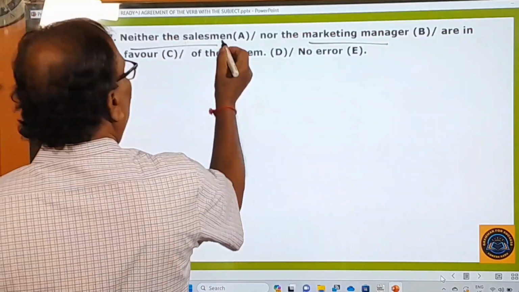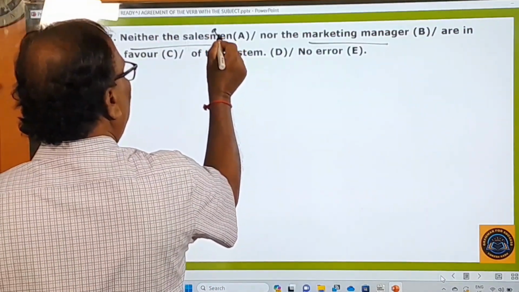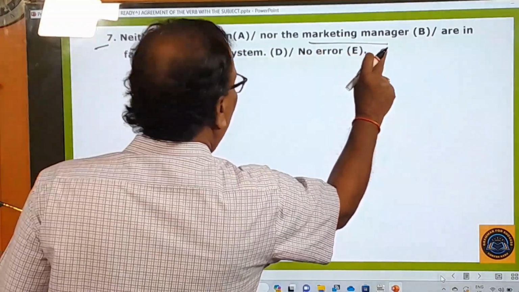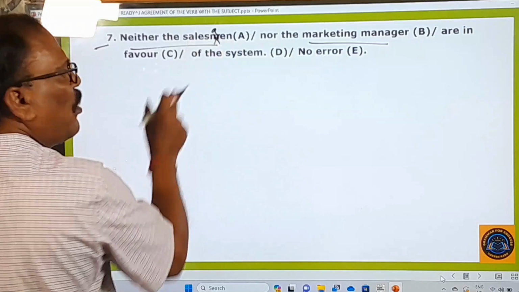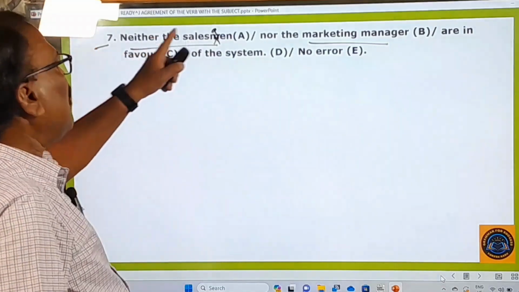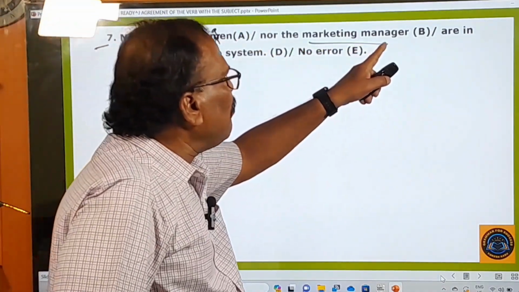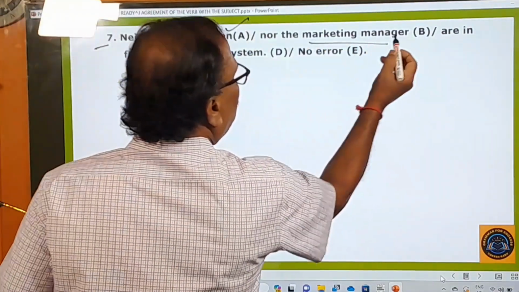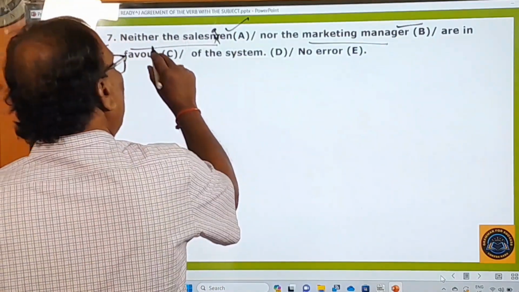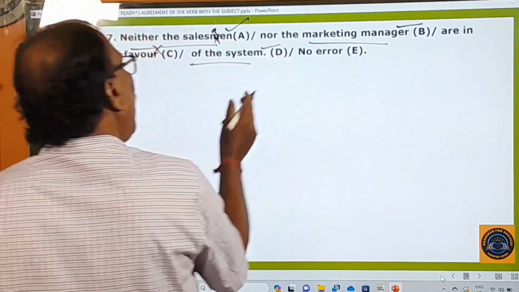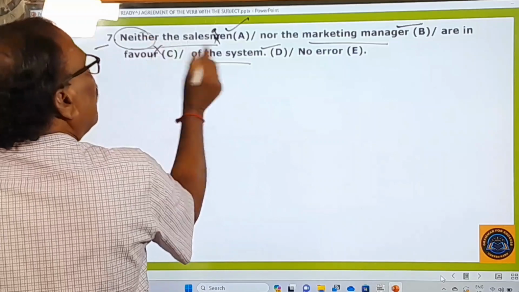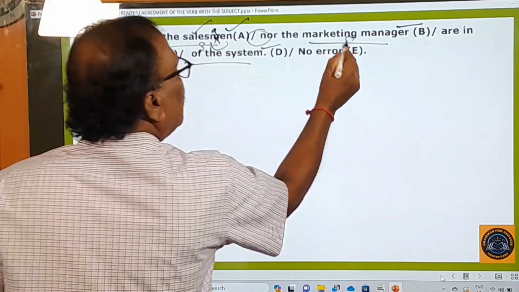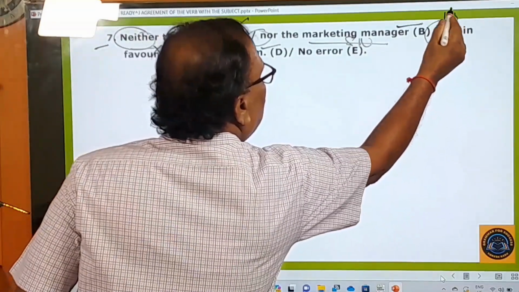Okay, right? This must be not salesmen, but salesman. It's a typographical mistake. Neither the salesman nor the marketing manager are in favor. See, remember, this part is right, this part is right, but the C part is again wrong. And why? Neither nor: when neither nor joins singular nouns, only a singular verb must be used after that.